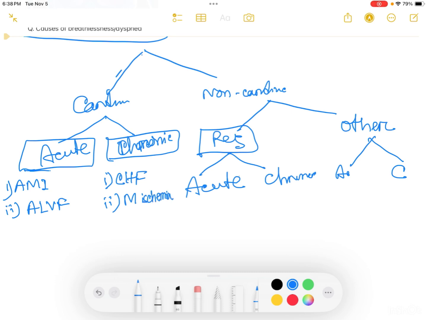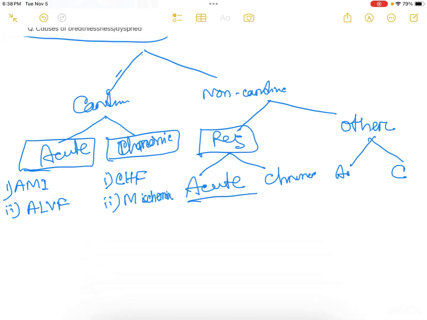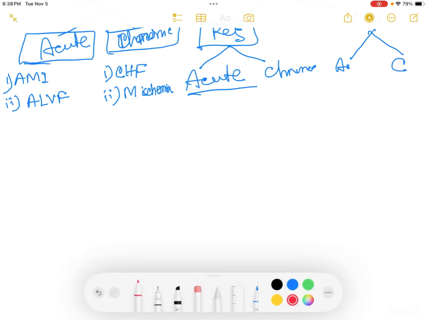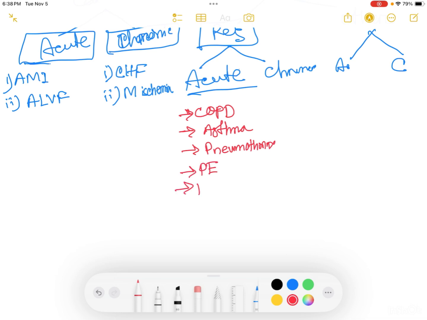Respiratory causes include acute and chronic causes. Acute causes include acute exacerbation of COPD, then acute severe asthma, pneumothorax, then pulmonary embolism. Finally, inhaled foreign body.